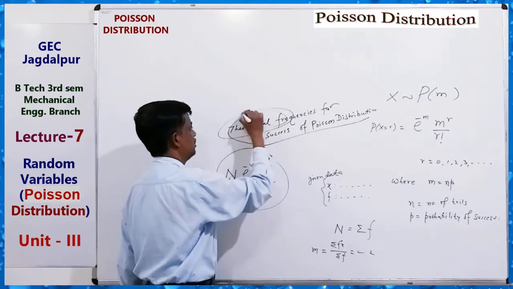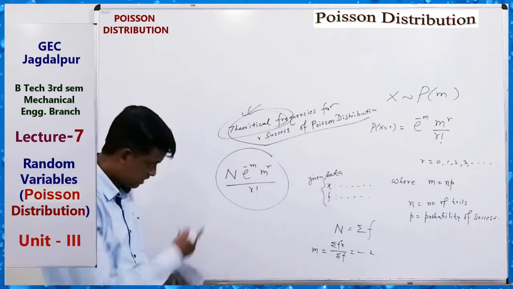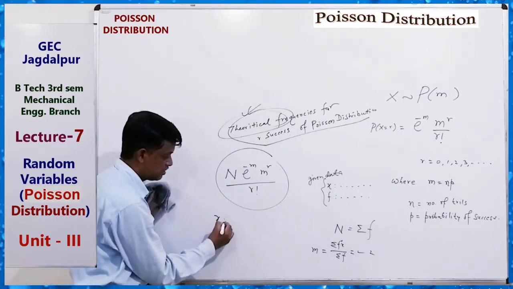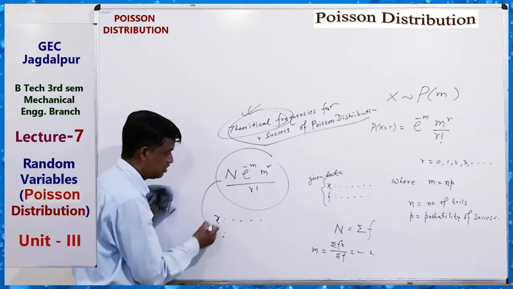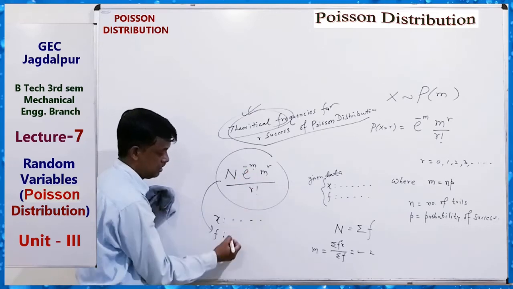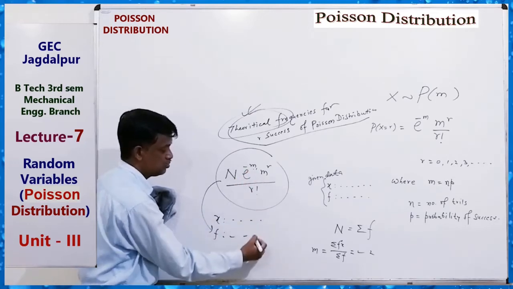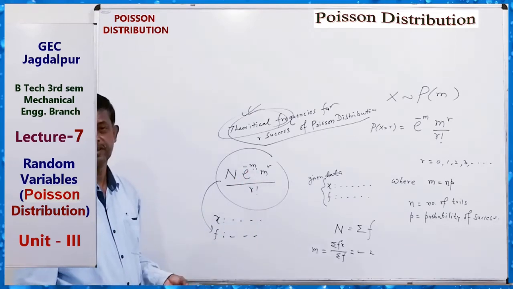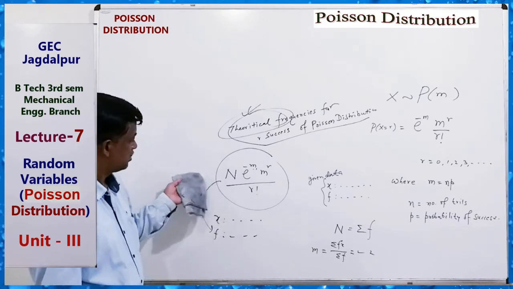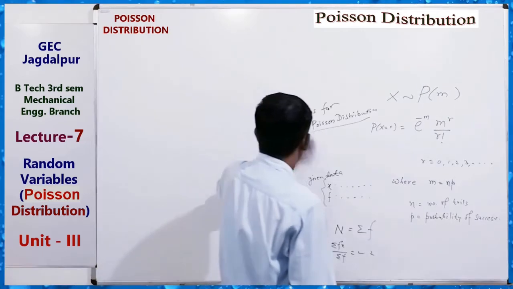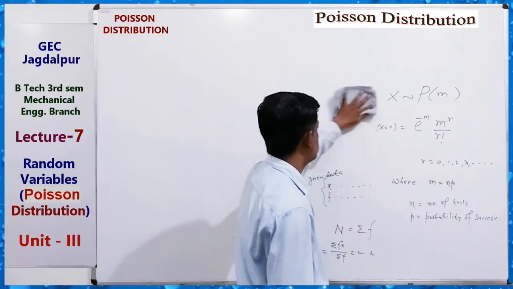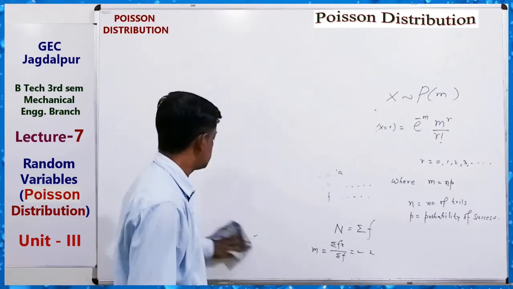Theoretical frequency. So this is the fitting. The x is given and f is this theoretical frequency, for r equals 0 here, r equals 1 here, r equals 2 here, and so on, for the value of x. Clear? Now, we can fit a Poisson distribution to given data, and we can also solve some